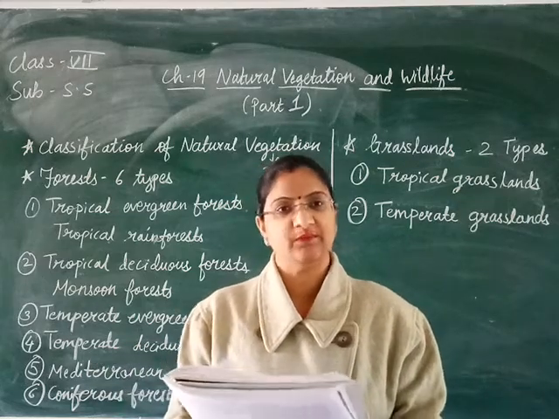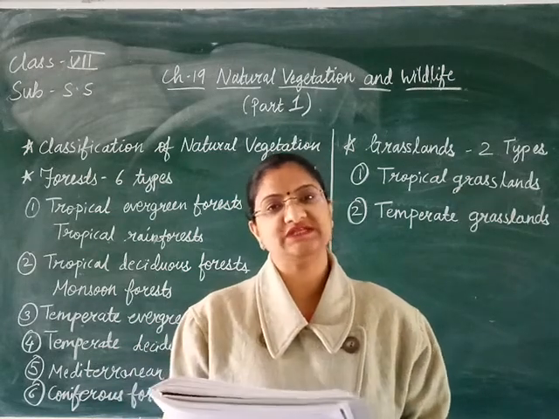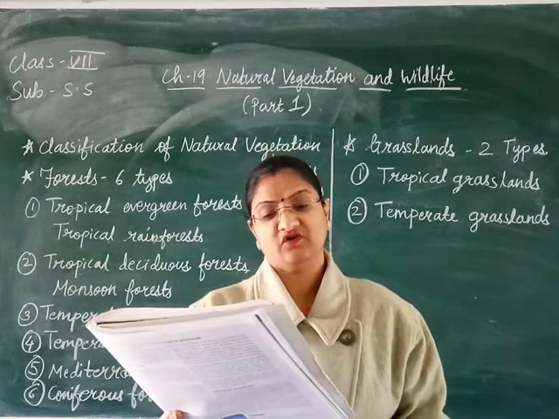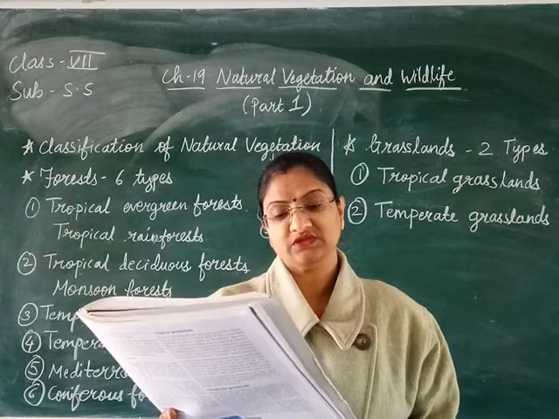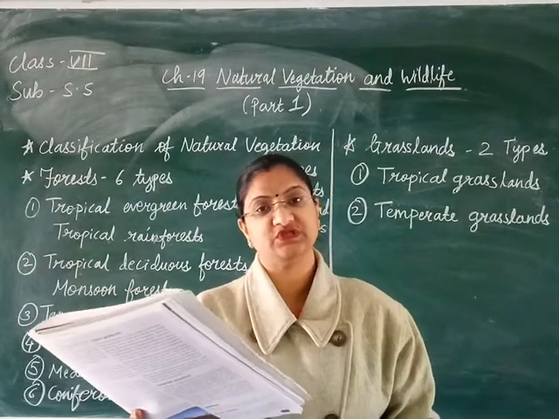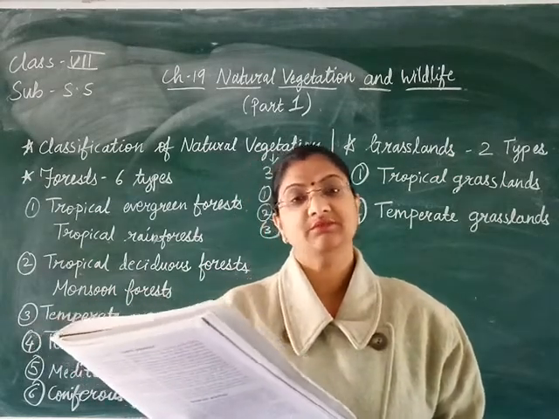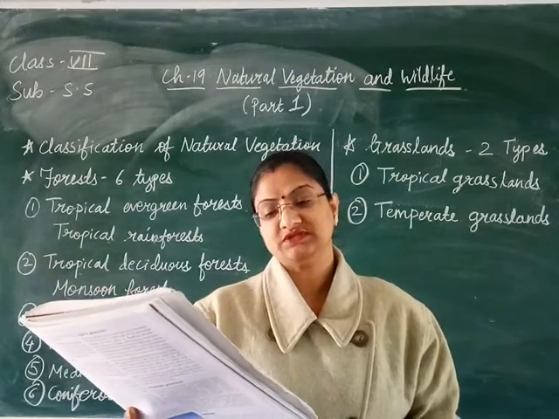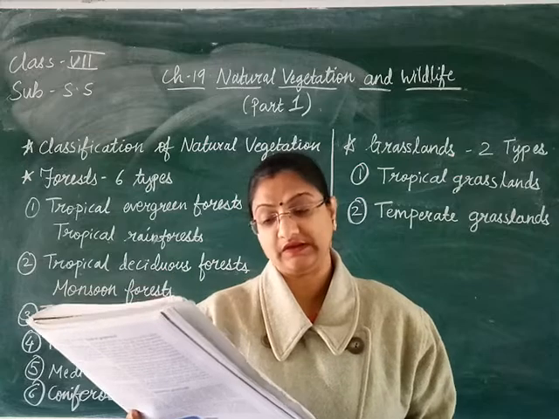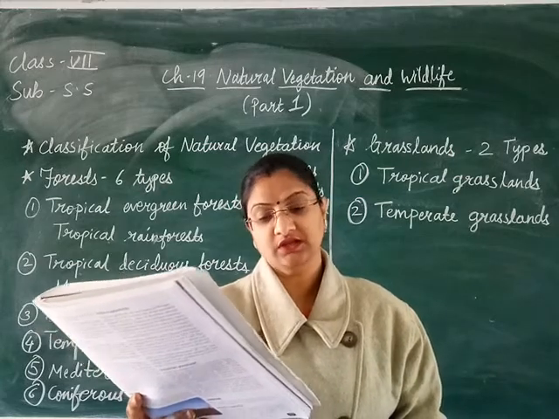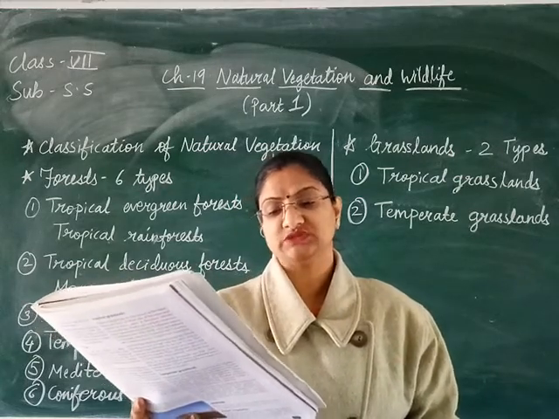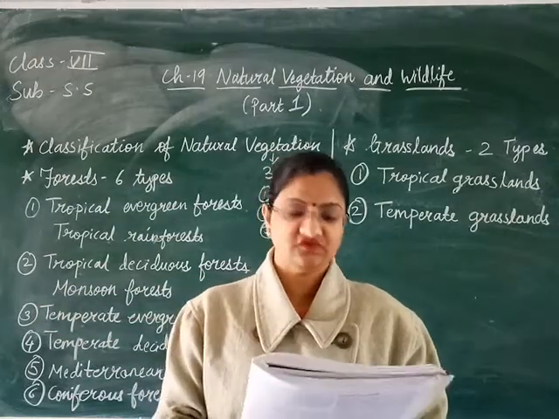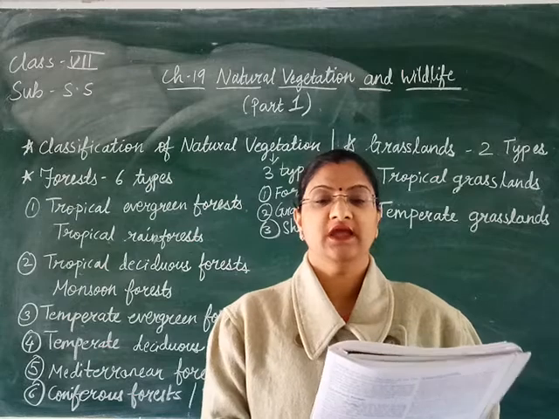The next one is the temperate evergreen forest. Now this temperate evergreen forest is located in the warm temperate regions. For example, you will find it on the eastern margins of the continents. The main areas of this forest are South China, southeastern USA, that is America, southeastern Brazil, Uruguay, the east coast of South Africa, and eastern Australia. So in all these places you will find the temperate evergreen forest.